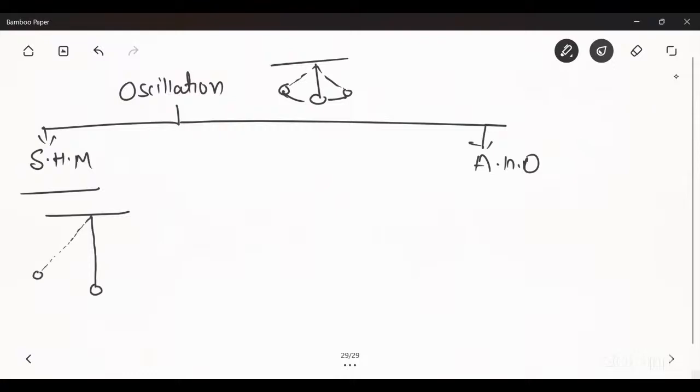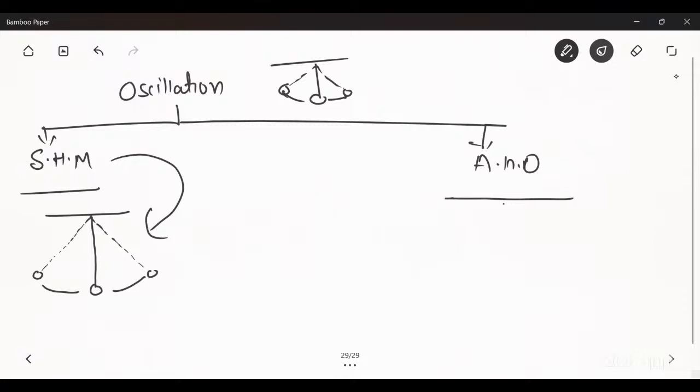So what is simple harmonic motion? If it maintains its energy during the motion at any time interval, or you can say that its time period and amplitude will be the same, this is known as simple harmonic motion.